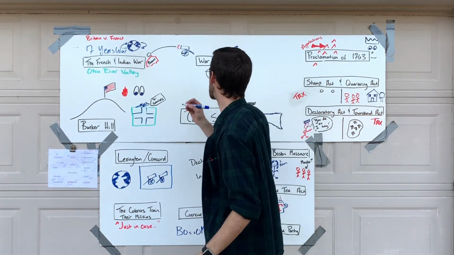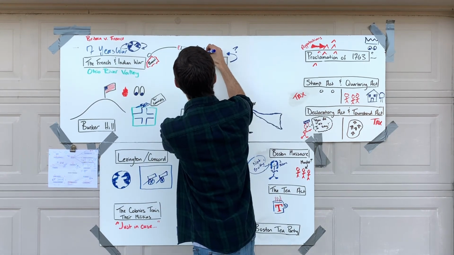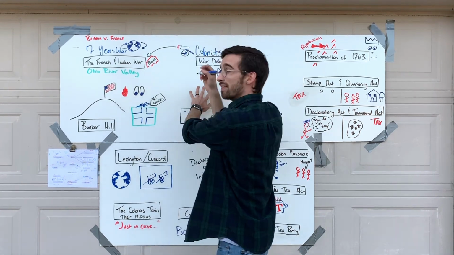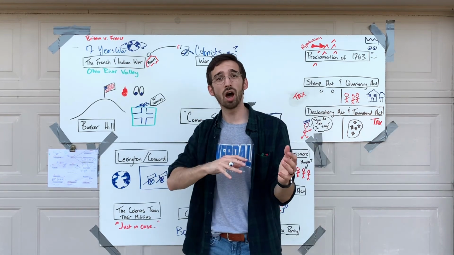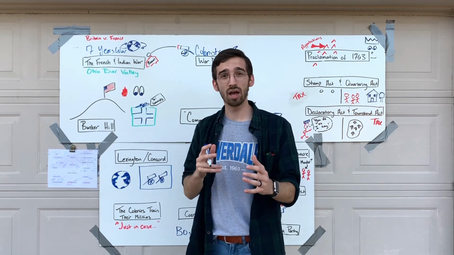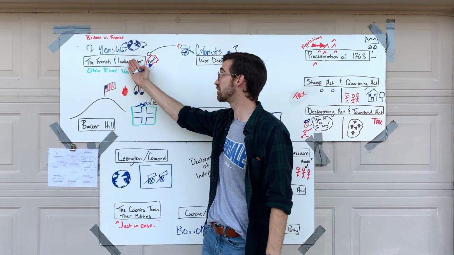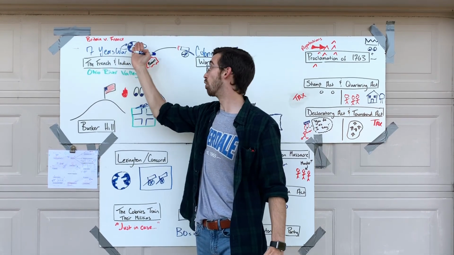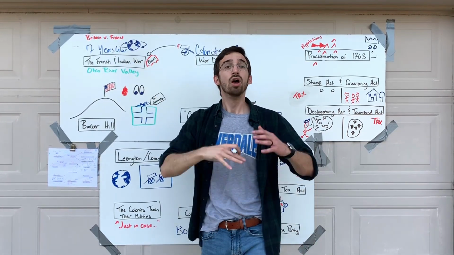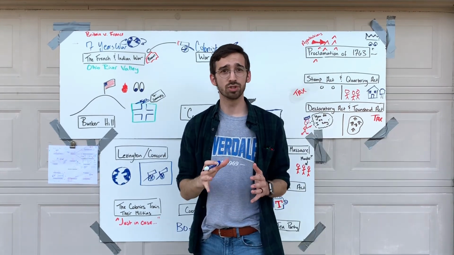And the answer to that question, that's the colonists, because remember, it was the colonists that attacked the French in the Ohio River Valley, starting the French and Indian War, which then started the Seven Years' War, this global conflict of Britain versus France. All right, so the colonists are responsible, so we've got to find a way to